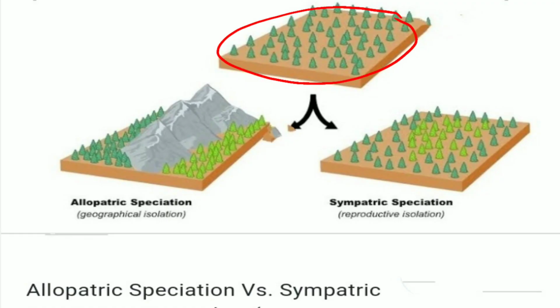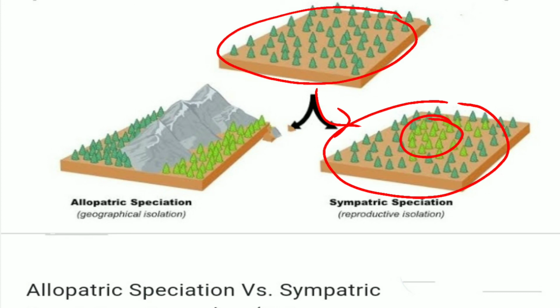Here is a geographical area occupied by vegetation. After some changes in the environment, the same vegetative area that is occupied by the vegetation becomes different due to reproductive isolation, which is known as sympatric speciation.